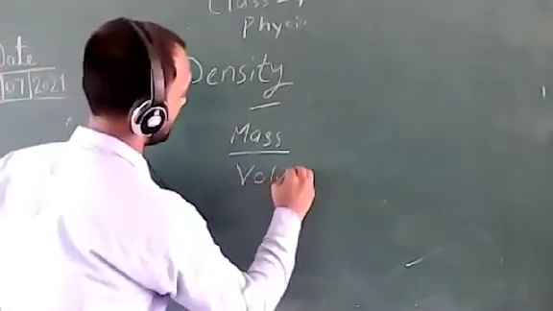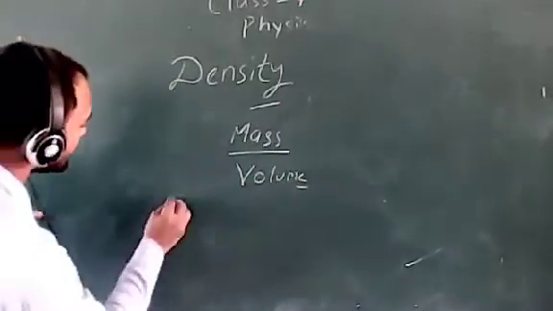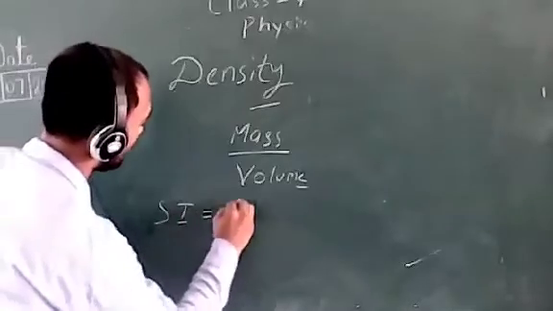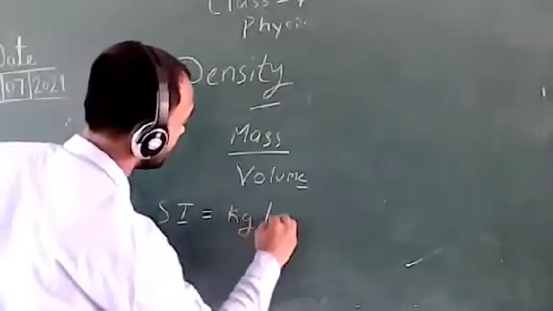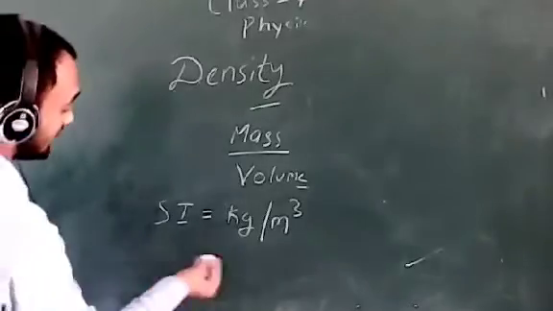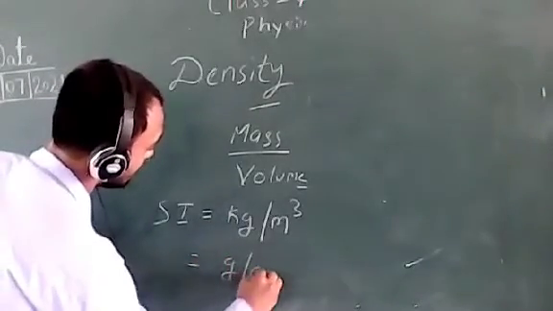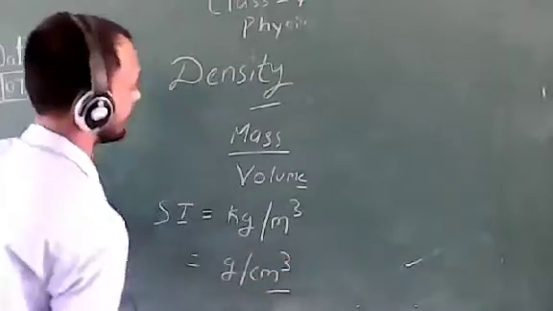Its SI unit is kilogram per meter cube, and the other unit of density is gram per centimeter cube.